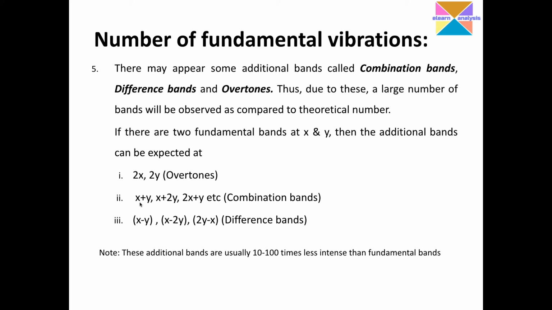And if it is the sum of two fundamental bands, or twice, I mean to say x plus y, or x plus 2y, or 2x plus y, we call these kinds of bands combination bands. I request you to take this kind of 2 times x or 2 times y, so that you can understand what we mean by combination bands.